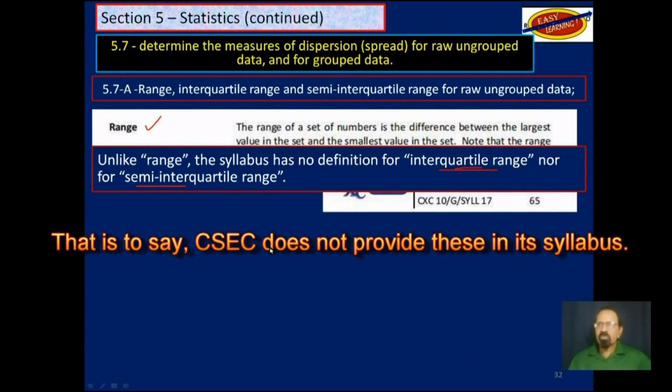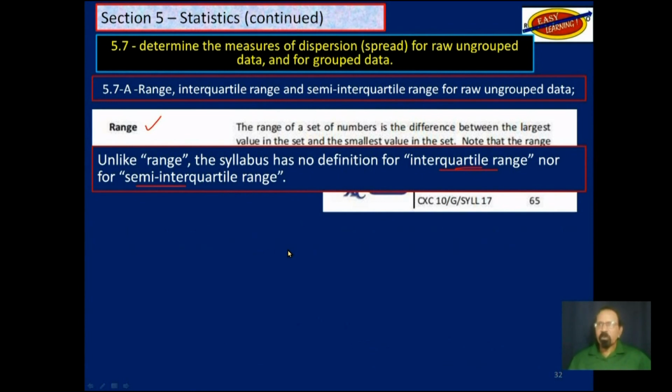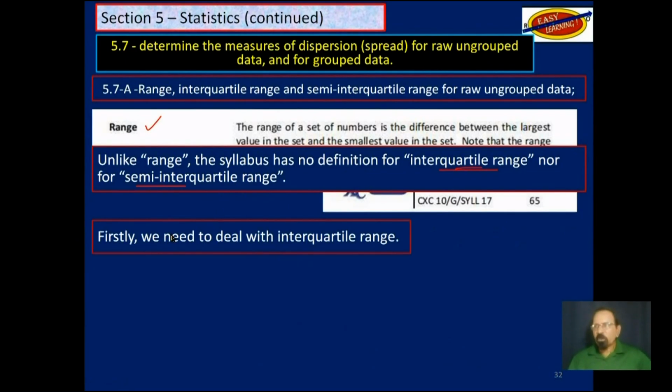But for some reason, CSEC did not include them in the syllabus. But we'll get the definition and learn how to use them as we go along. Firstly, we need to deal with the interquartile range, and once we find that, the semi-interquartile range is extremely simple to form. It's a matter of dividing by 2.